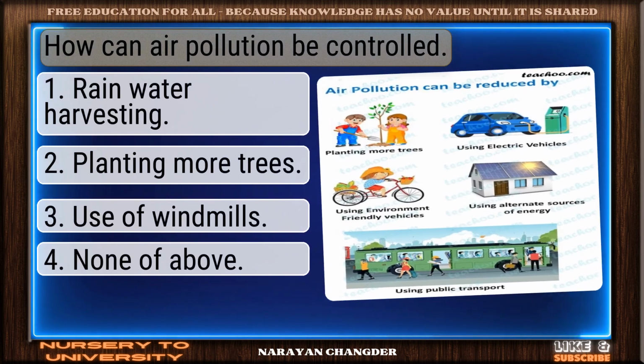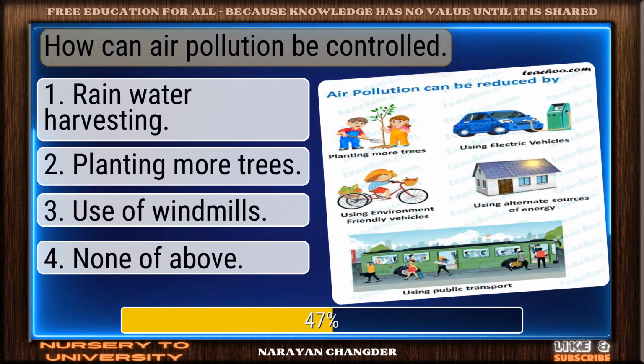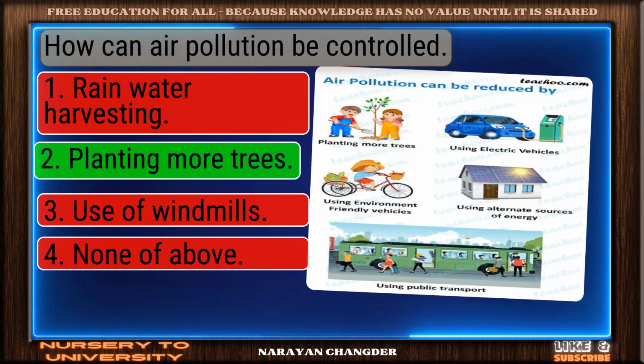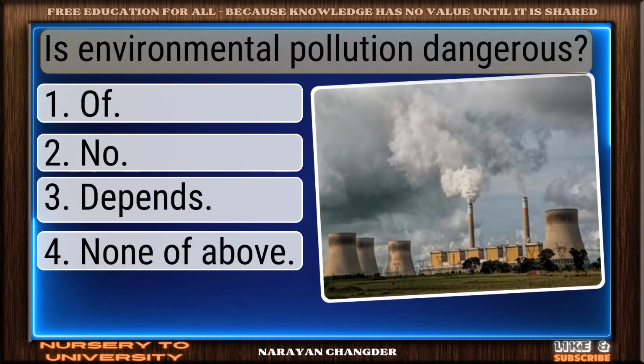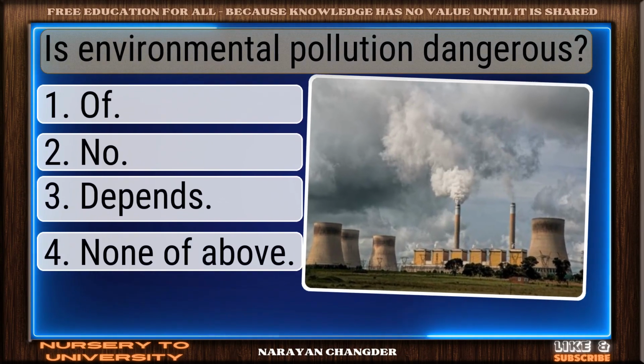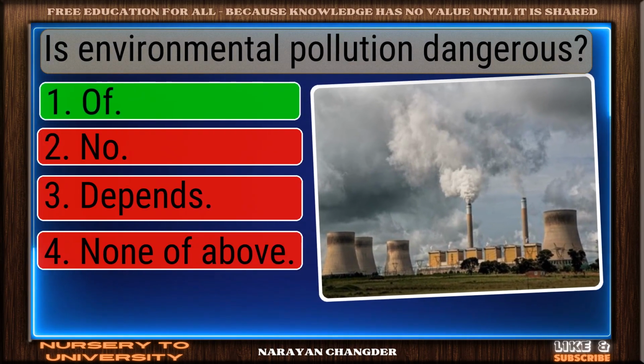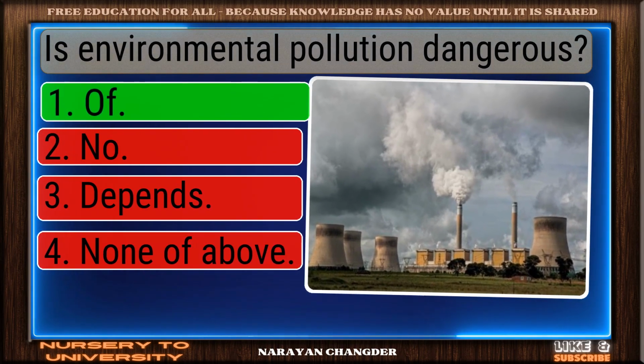How can air pollution be controlled? Bravo. Planting more trees is the answer. Is environmental pollution dangerous? Great thinking. Of is the right choice.